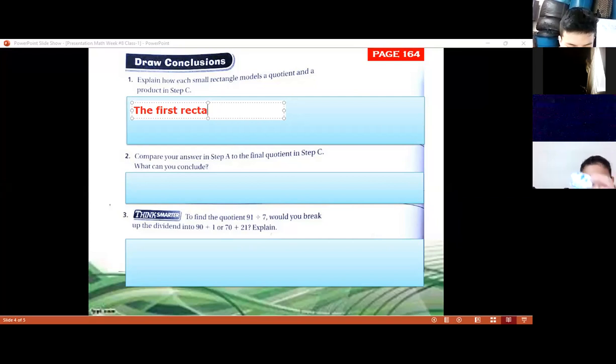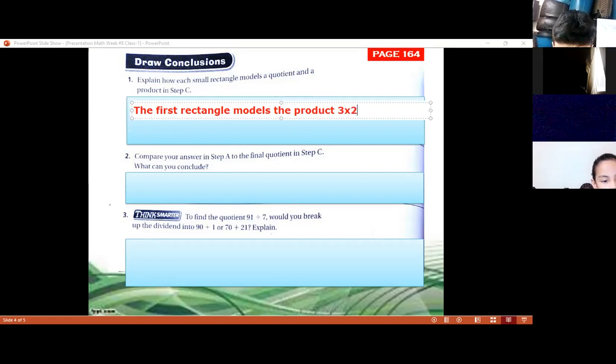The first rectangle, yes, it models the product of what? Of 3 times 20, that is 60. That models the product of 3 times 20, that is equal to 60. That is the function of the rectangles. Using the rectangles, we can get the answer of the multiplication of how many rectangles we have there. We're not going to be counting one by one, so we just count that we have 20 and then we just multiply 3 times 20.